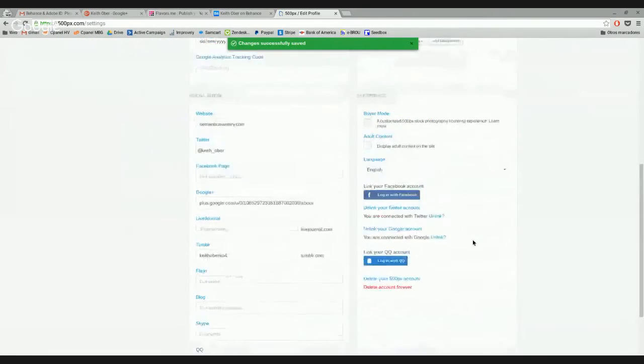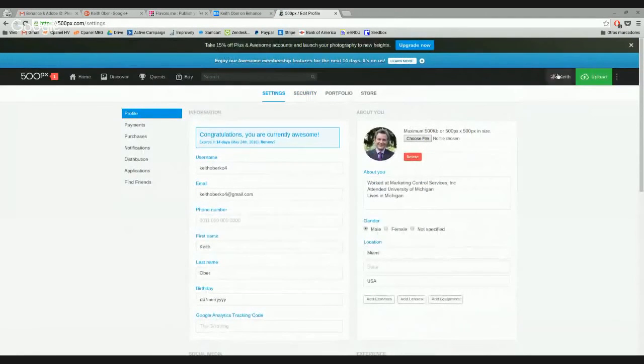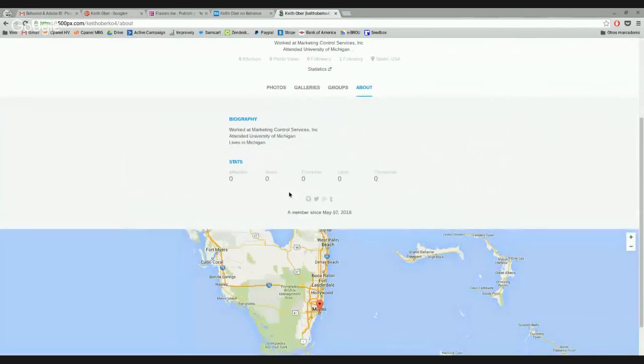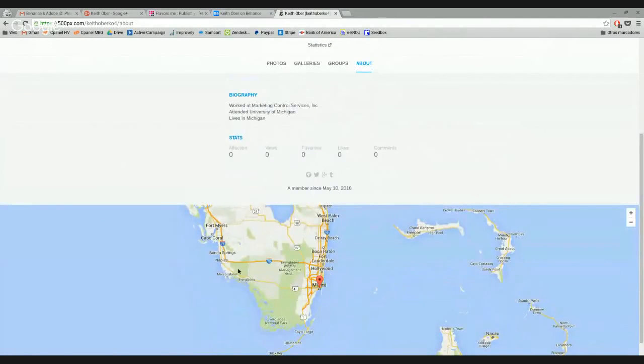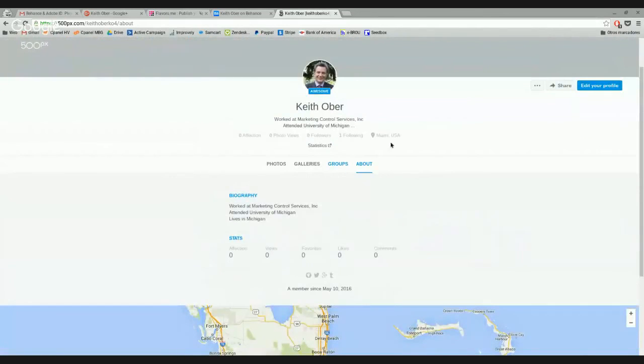So here we have two logins, the language, and so on. There we have it. So when I go to my profile, once again, I go to About, and I have all of my links here. I have my link to my website, to my Twitter, to my Google Plus, to my Tumblr. And this is interesting because this is going to be local. So if you're doing local, you can add this, and you can play a little bit with the map. Here, the biography. So here you have another semantic hub that you can then power up with links. You can share this into Twitter.